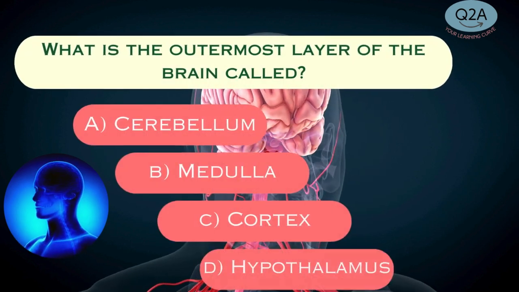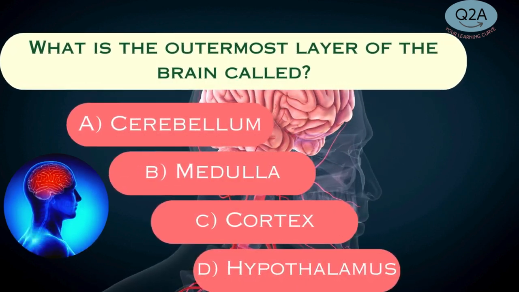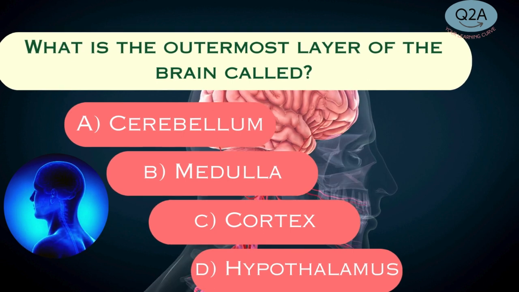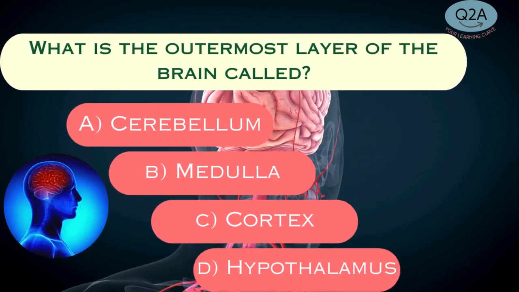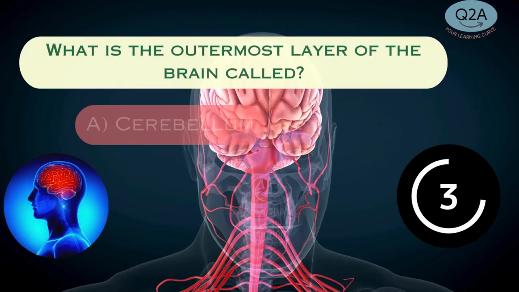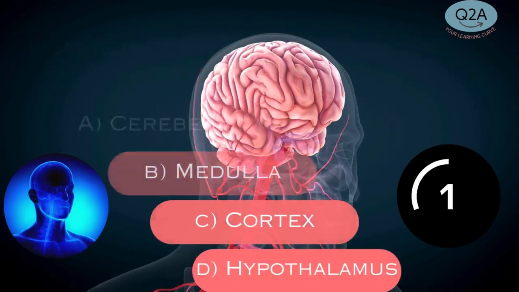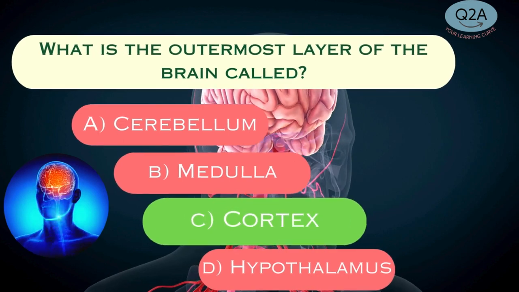What is the outermost layer of the brain called? A. Cerebellum. B. Medulla. C. Cortex. D. Hypothalamus. Answer C. Cortex.